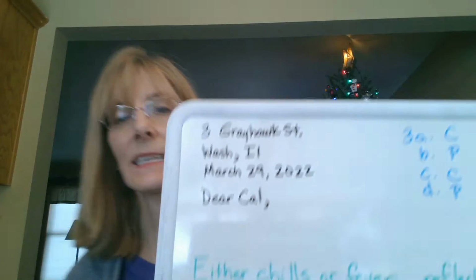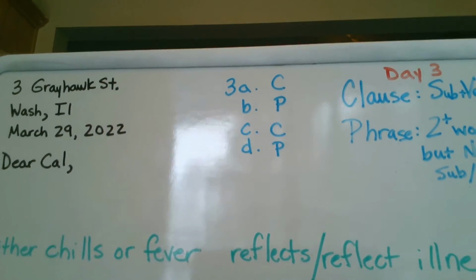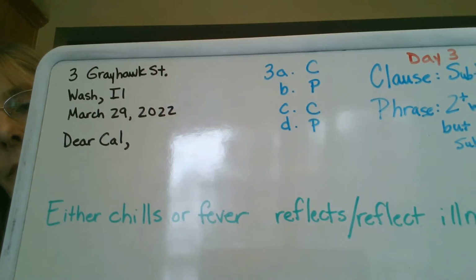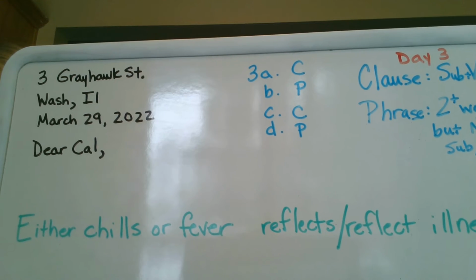Now, they say rewrite the example, inverting the compound subject, make the verb agree. What does that mean? Rewrite the example, inverting the compound subject? Well, if we invert the compound subject, which in the example is fever or chills, it becomes chills or fever. So what you have is either chills or fever, and then we would say reflect or reflects illness. All right? So what is the subject that is closest to the verb now?